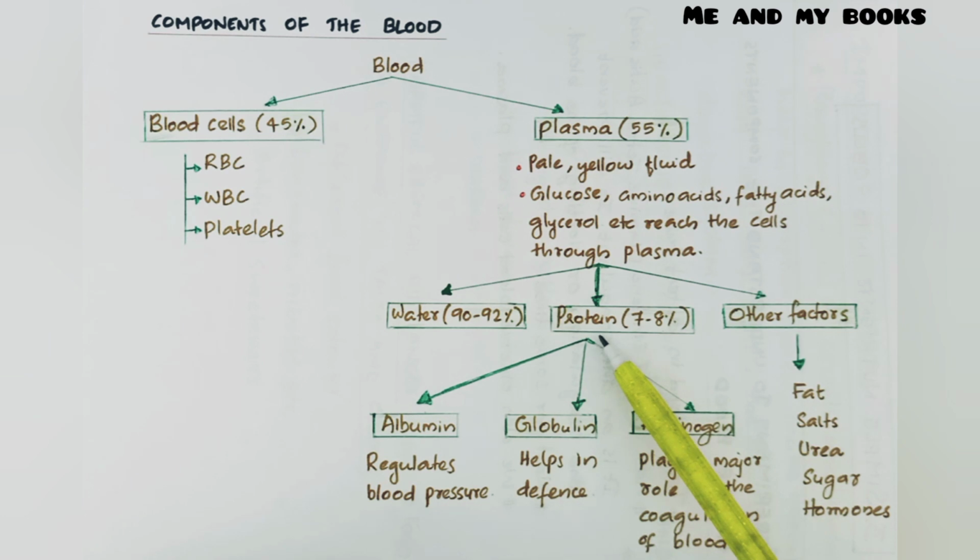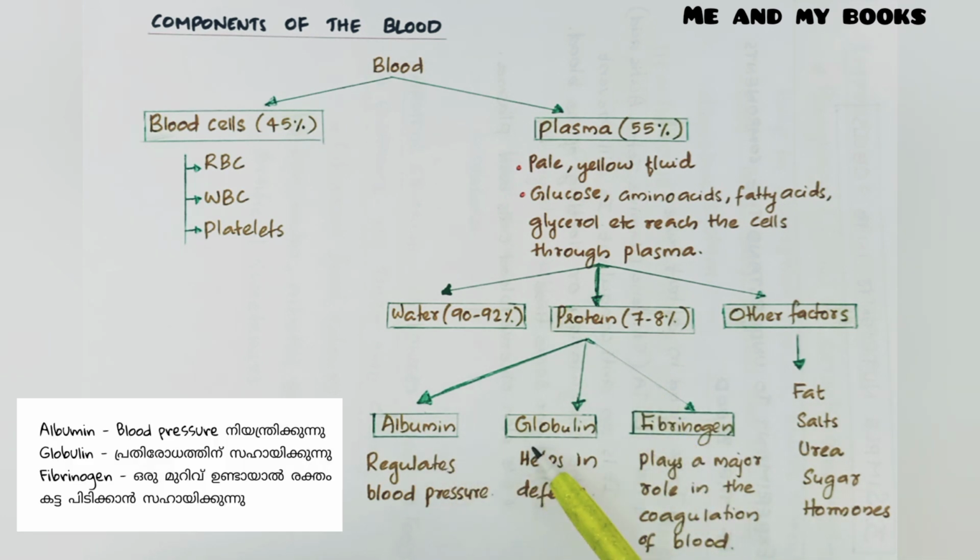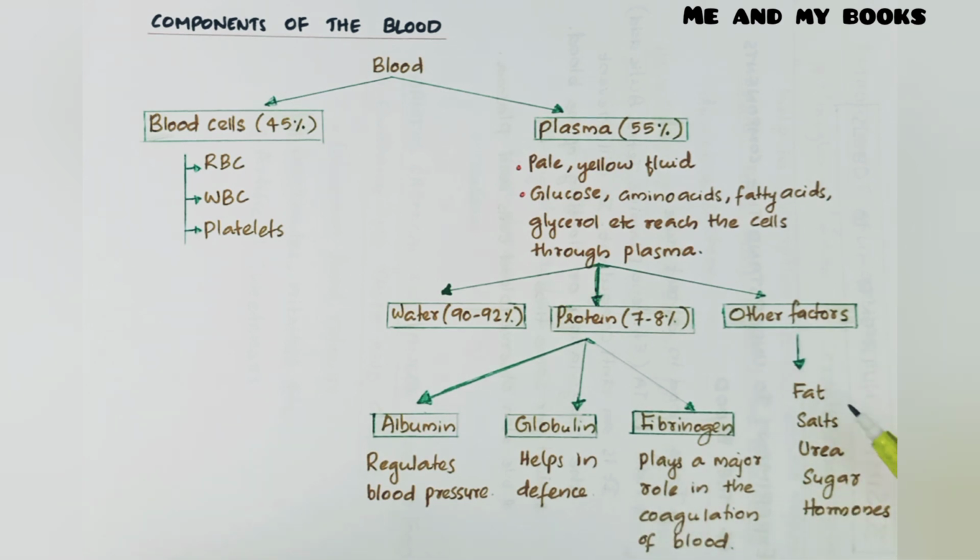Which are the protein? They are albumin, globulin, fibrinogen. Albumin regulates blood pressure and globulin helps in defense. Fibrinogen plays a major role in coagulation of the blood. Other factors are fat, salt, urea, sugar and hormones. So these are the components of the blood.